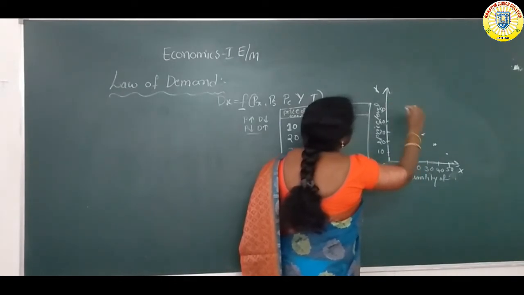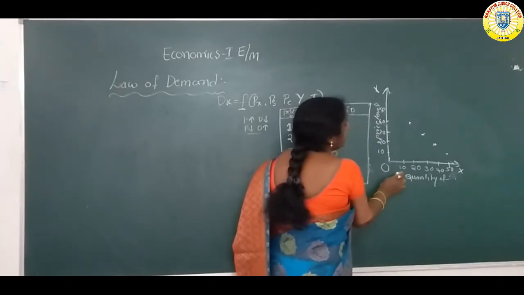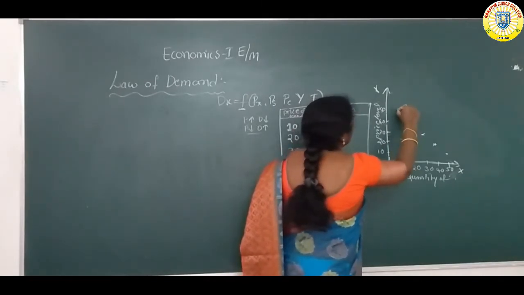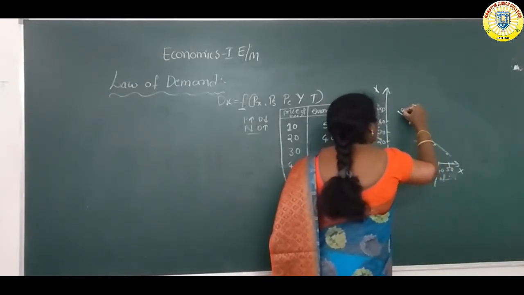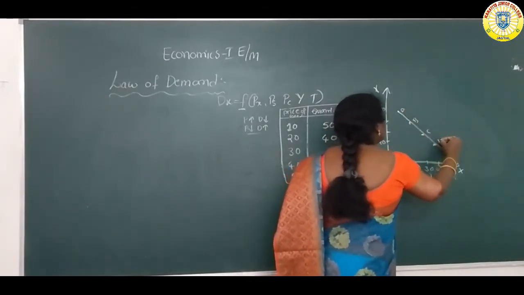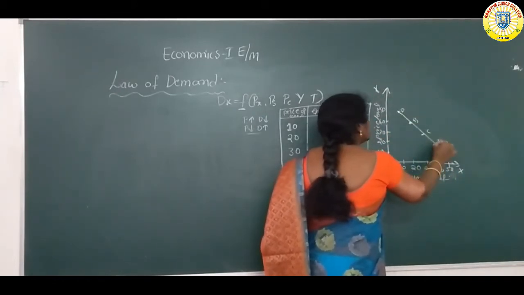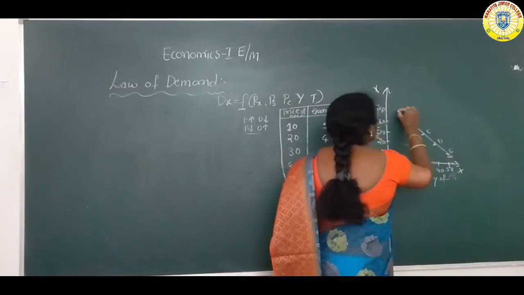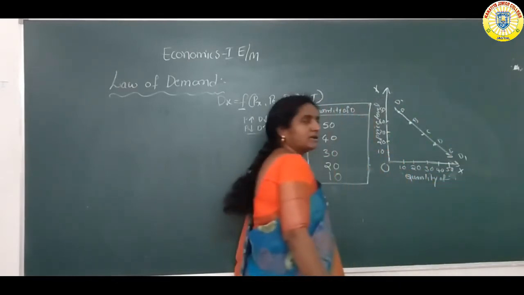Then at the 50 rupees price level, he purchased only 10 units. If we join all these points A, B, C, D, E, we find the demand curve. That is D1. D1 is the demand curve.